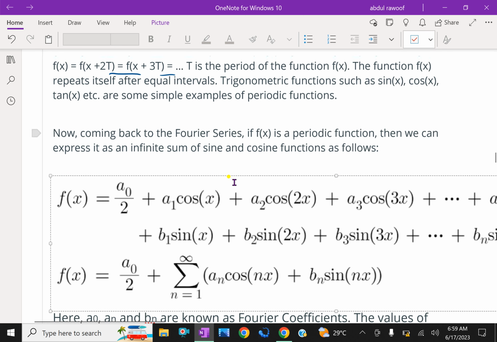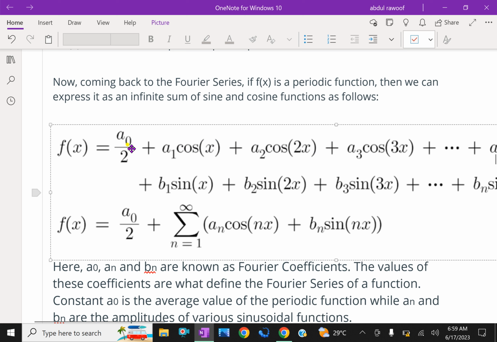Look here. f of x is equal to a0 over 2 plus a1 cos x plus a2 cos 2x plus a3 cos 3x plus and so on, that is an cos nx, plus b1 sin x plus b2 sin 2x plus b3 sin 3x, and so on, bn sin nx.